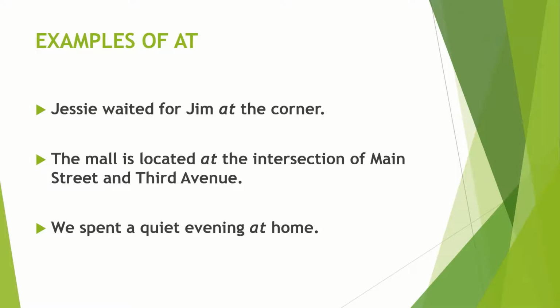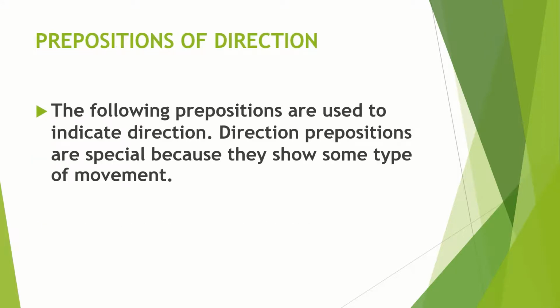The mall is located at the intersection of Main Street and 3rd Avenue. So when we know the exact place, then we use at. Like we spent a quiet evening at home. At home, we know that we are at our home, so we use at.